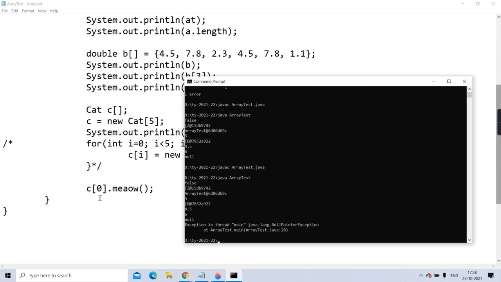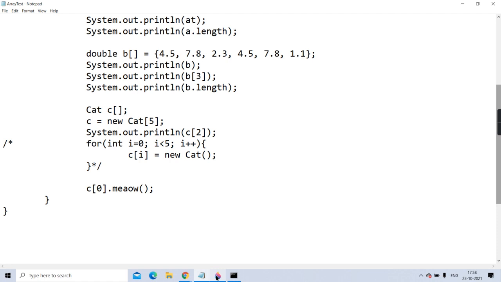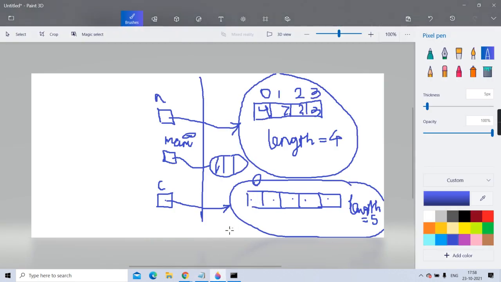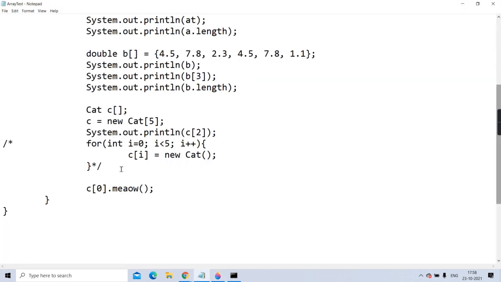Why? Because you are trying to call the meow method of the 0th object, but at the 0th place there is no reference of an object. How can you call the meow method of an object with no reference? No. But tell me, if I remove this comment, then what will happen now? Will this for